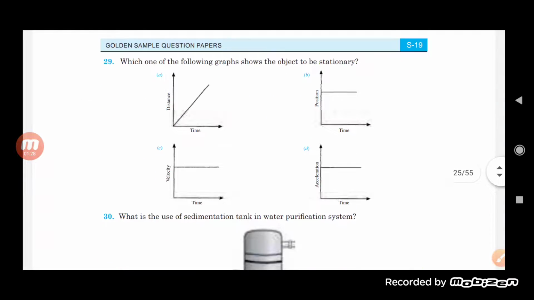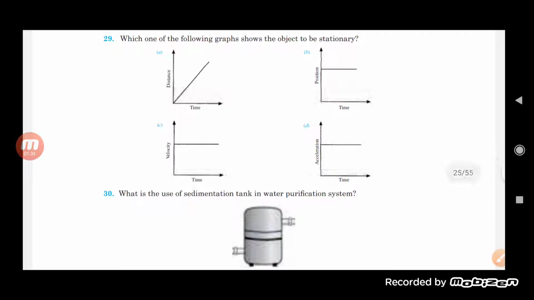Now see here, question number 29. Which one of the following graphs shows that the object is stationary? So which one is the stationary one, students? Obviously, when you look at all of them, you will find that the second one is what?